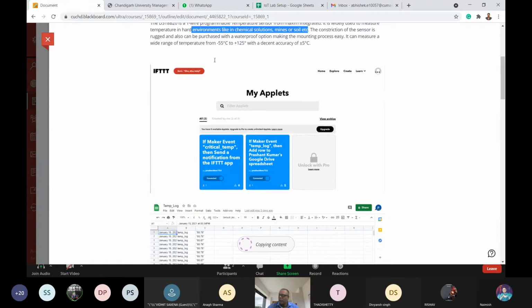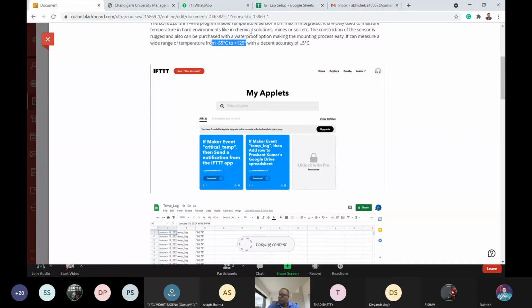So what we can do, we can place a temperature sensor over there, and that sensor will give us the recording of that temperature, and we can record it in our Google Sheet, and retrieve that data anywhere from the world. We will get the notification on our mobile phone that the temperature is rising above the threshold level, and you can perform the particular operation at that moment. You can start and stop that particular application which is going on over those places.